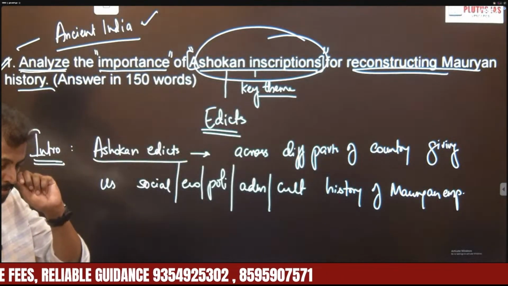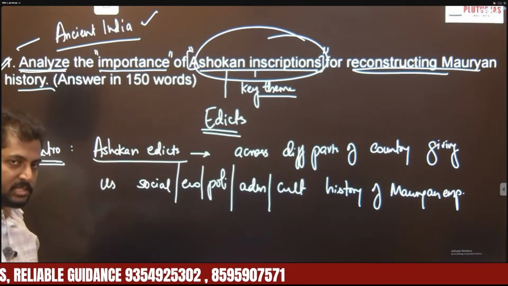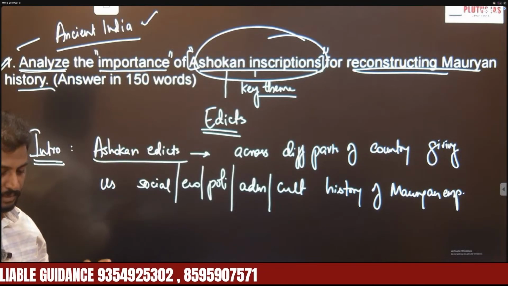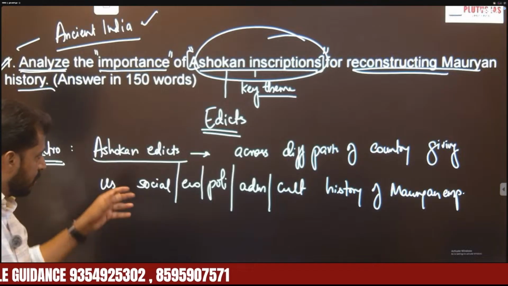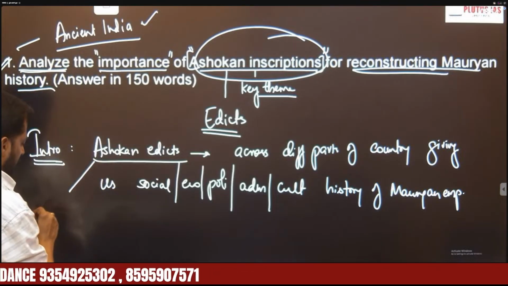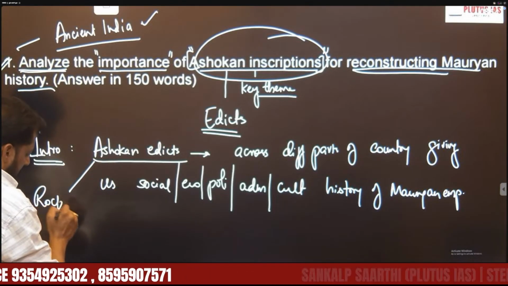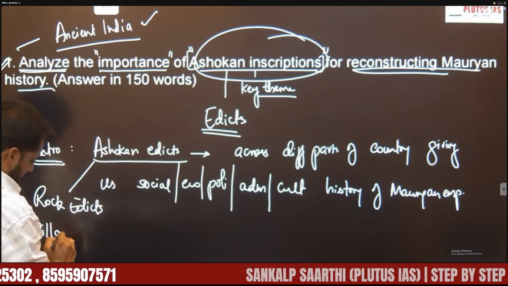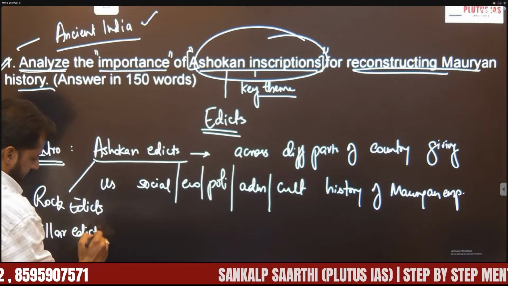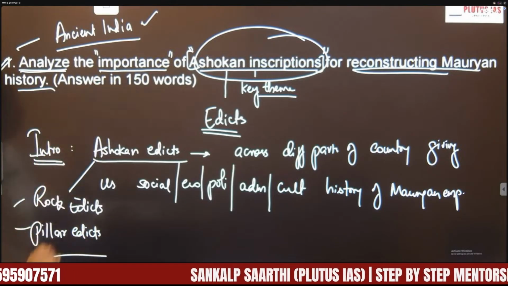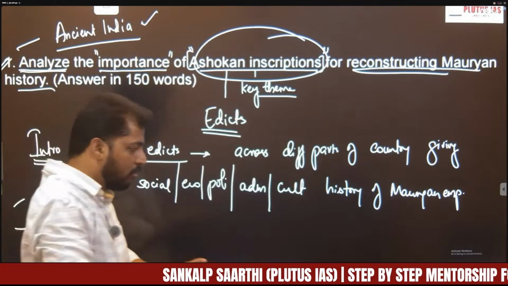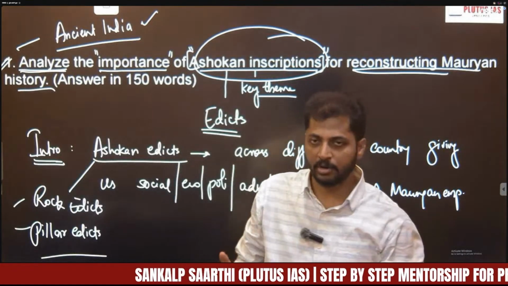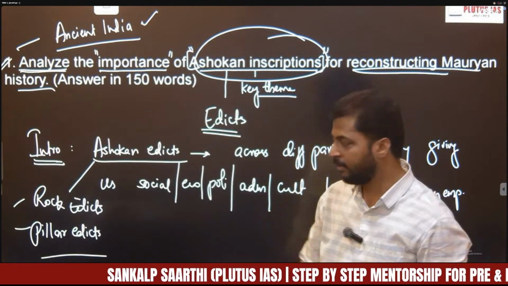So in the introduction, you should highlight what these edicts are. Edicts are Ashokan inscriptions. These edicts include rock edicts and pillar edicts. Ashoka issued numerous rock edicts and pillar edicts. So we have major rock edicts and minor rock edicts, major pillar edicts and minor pillar edicts.